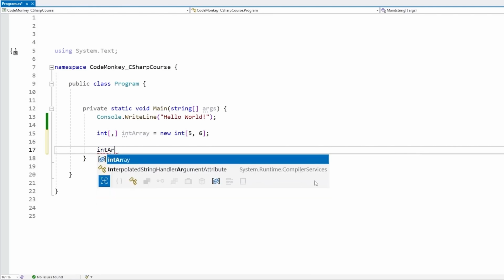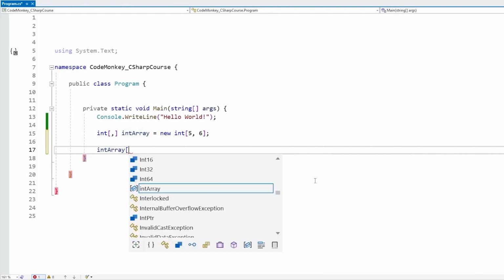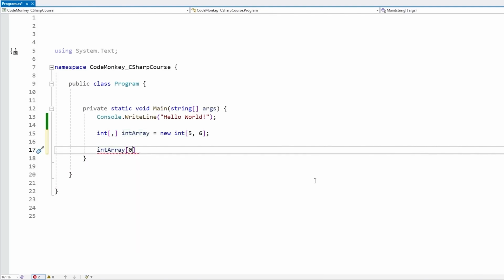This creates the array, and then in order to modify a certain index, we can just access it with the coordinates. So go inside the int array, and on a flat array you would just put an index, but this one has 2 dimensions, so we need to put the index for both dimensions. For example, 0, 2, and this will access the element inside the array on position 0, 2. You can use this to read the value or assign it to something else.